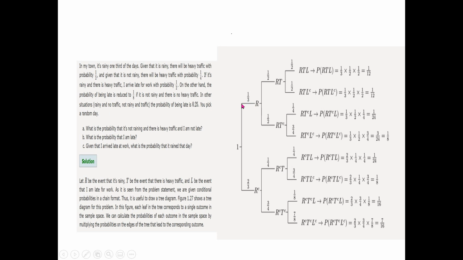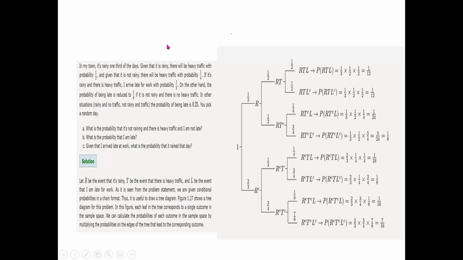The alternative, or the exact complementary event, is that it's not rainy, which is written as R^C, or the complement of rainy. So if 1/3 is the probability of rain, you can easily find out with the help of the idea that the total probability is always 1. So 1 minus 1/3 is 2/3. So 1/3 probability of raining, 2/3 probability of not raining.